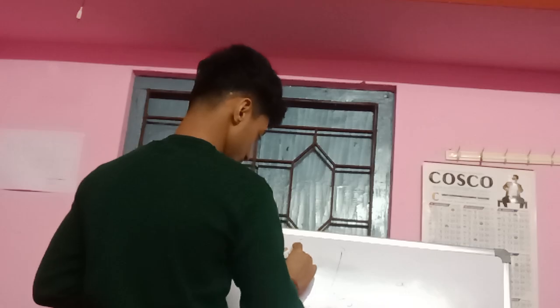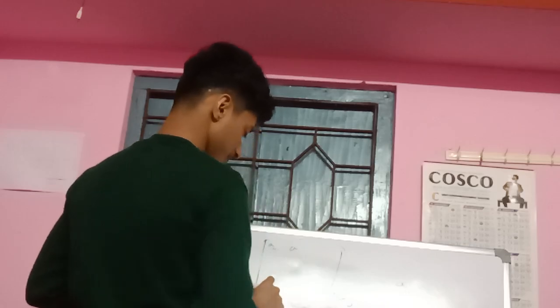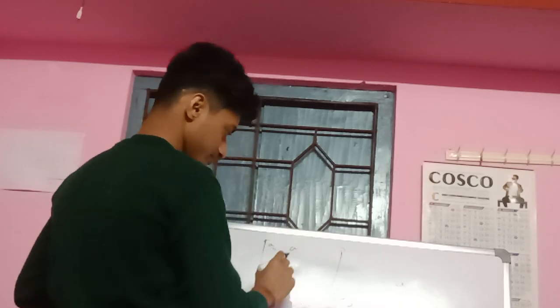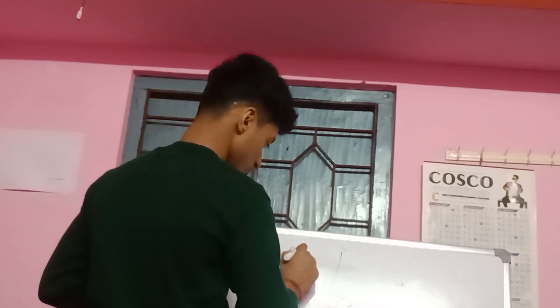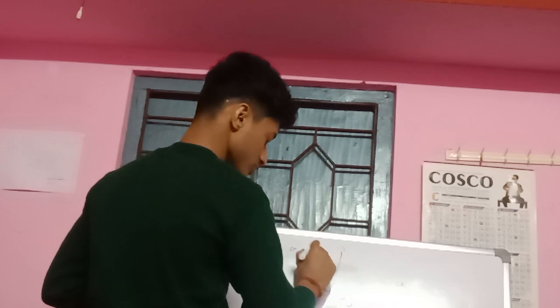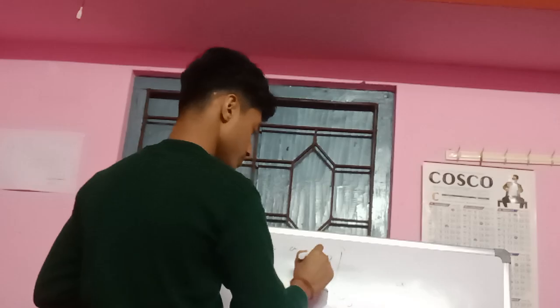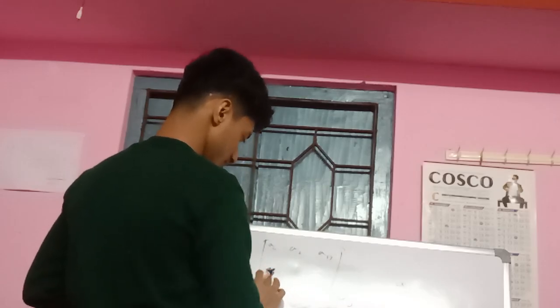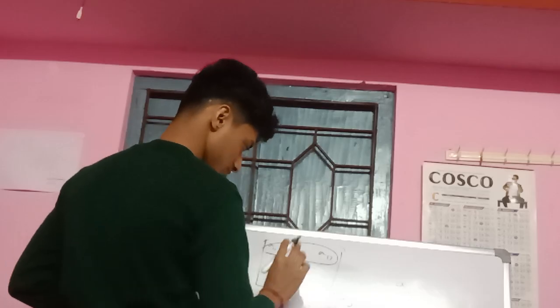The second element belongs to the first row again, and the column number it belongs to is 2. The third one also belongs to the first row, but its column is the third one. The fourth one does not belong in the first row. It belongs in the second row.